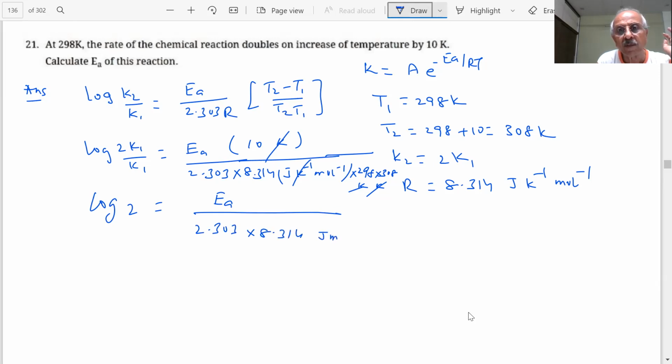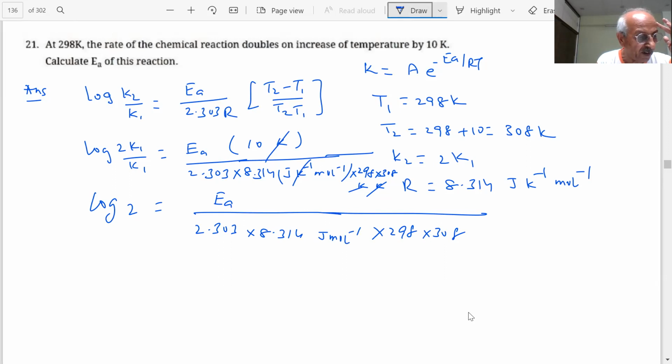Or joule per mole. 298 into 308, students, it will come out to be 52.9 kilojoule per mole. Log 2, what is the log 2 value? We already know, but it will be provided if required in the paper.